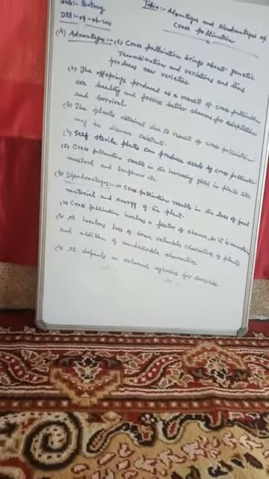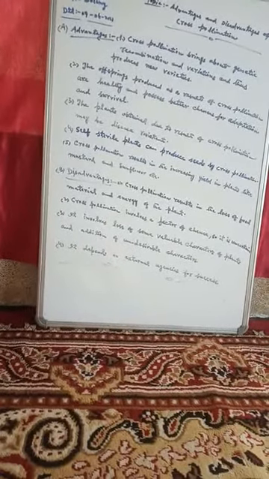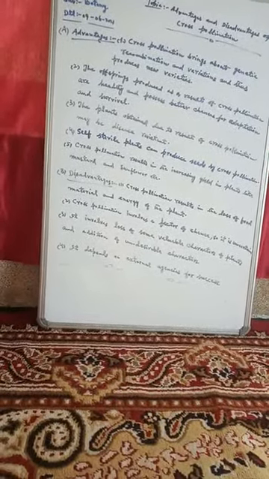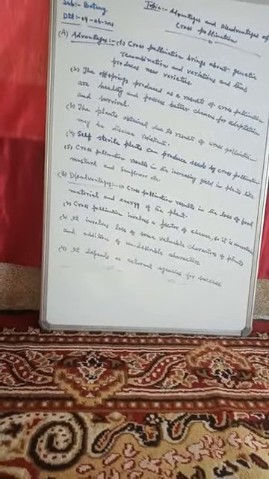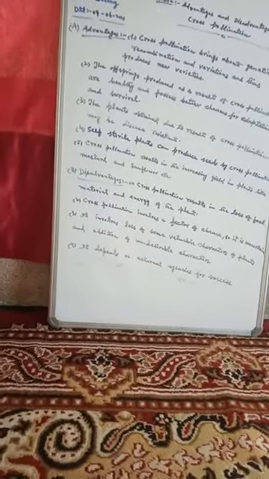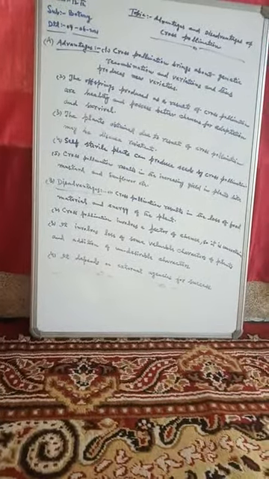The fourth disadvantage of cross-pollination is that it depends on external agencies for success. It means that the success of cross-pollination is affected only by external agencies. If agencies like wind, water, insects, and birds are not present, cross-pollination cannot happen in plants. So it depends on external agencies for success.